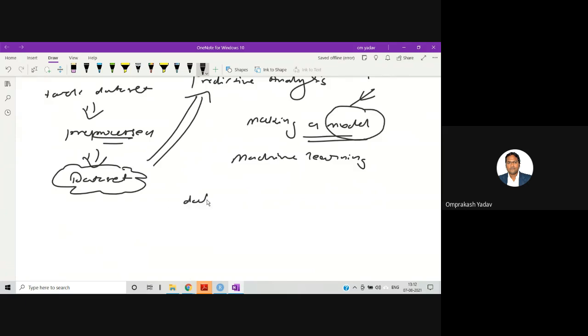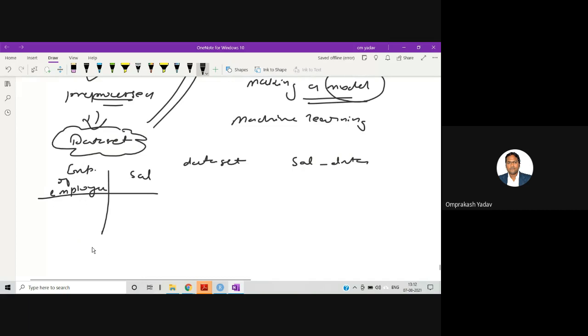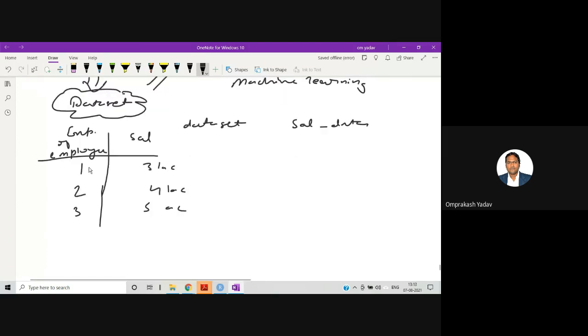If you observe our data set, that is salary data, right? In that, only two columns will be there. One is the experience of the employee, and second is salary. So it's a normal convention that when the experience of the employee is, let's say, 1 year, he is getting 3 lakh, right? 2 years, let's say 4 lakh, then 3 years, maybe 5 lakh. So depending on the experience of the employee, we have the salary in that particular column.